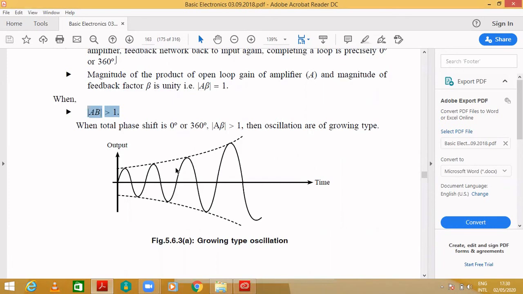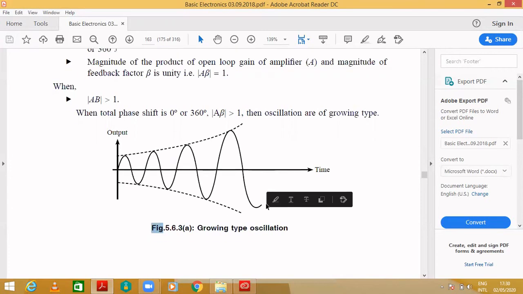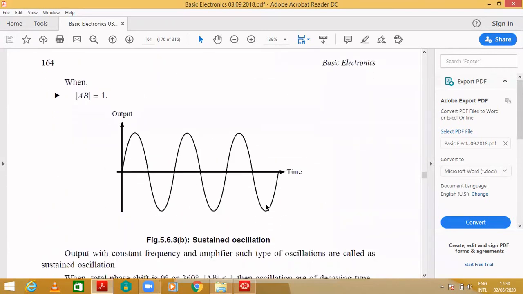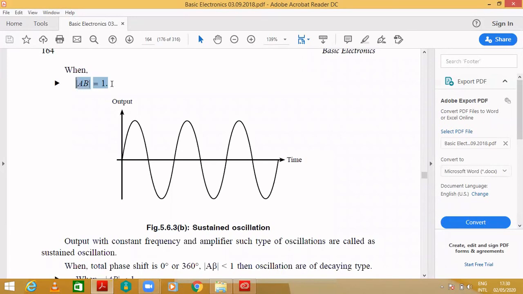At that time, the sine wave will be growing, because the loop gain is greater than 1, not unity. If it satisfies both statements, then it is a sustained oscillation.